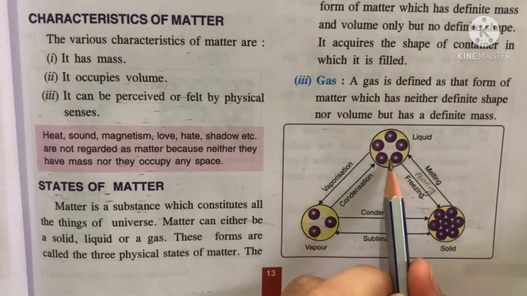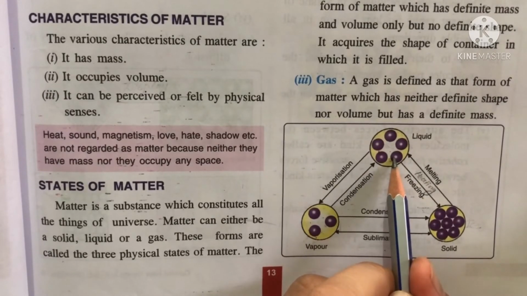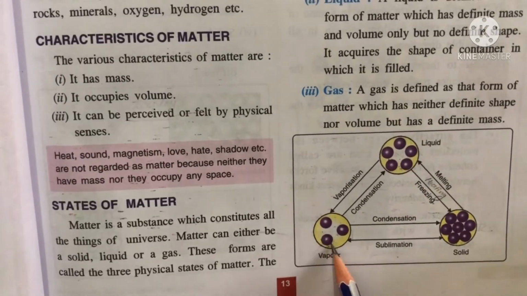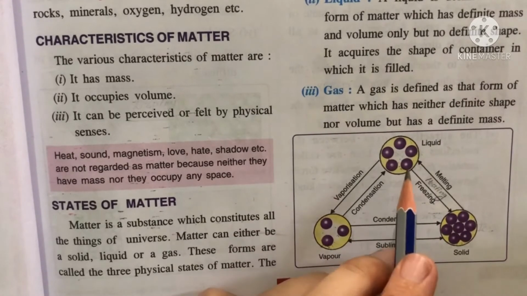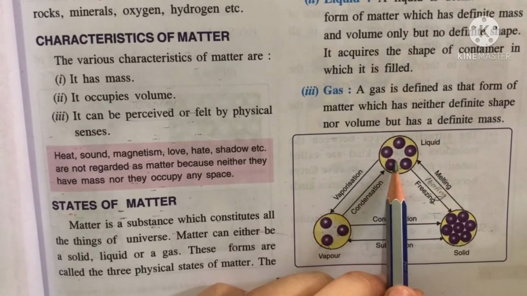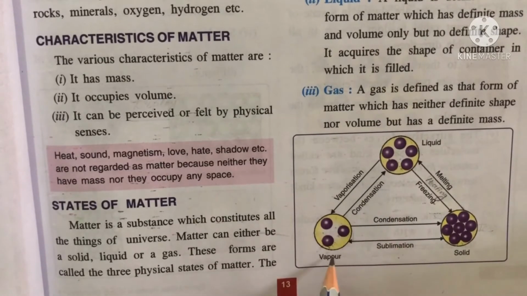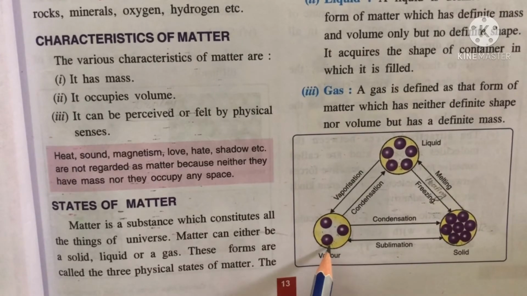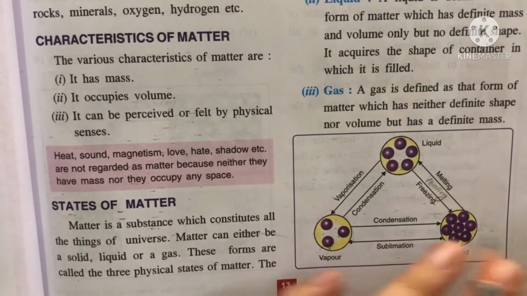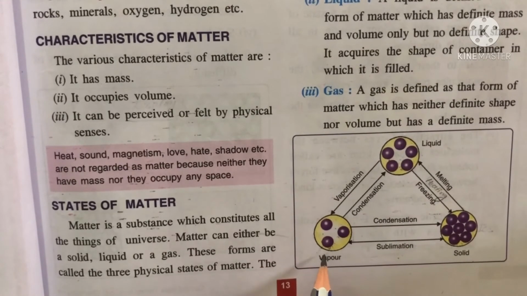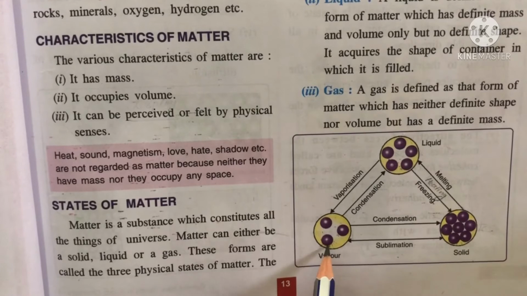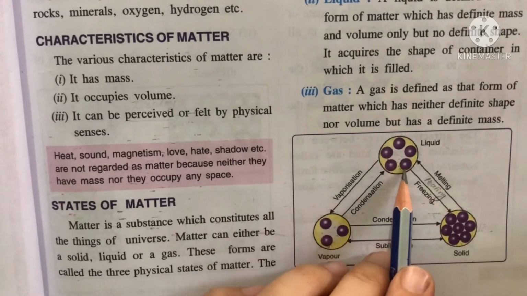When we apply further heating to the liquid state, the particles move apart from each other and form the vapor state. Now, if we provide cooling to the vapor state, it will condense and form the liquid form, means particles move closer to each other. When we apply the cooling effect, the particles move closer to each other, but when we apply heating to any substance in the 3 states, the particles move further apart from each other. So, when we apply cooling on the vapor state, the particles condense and form the liquid state.